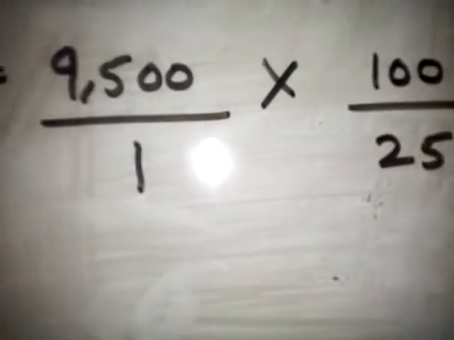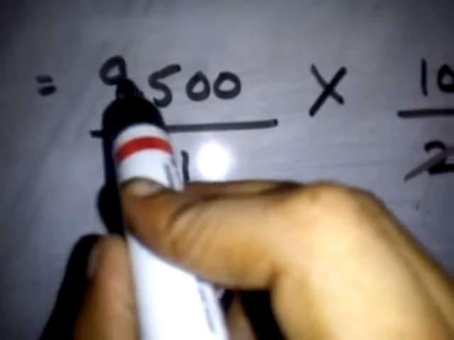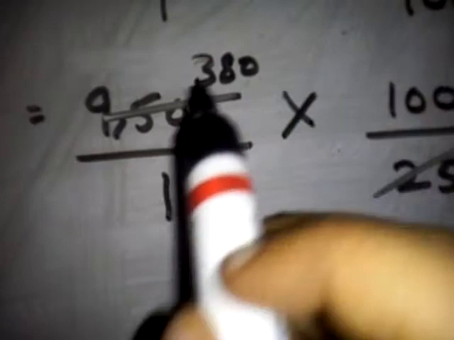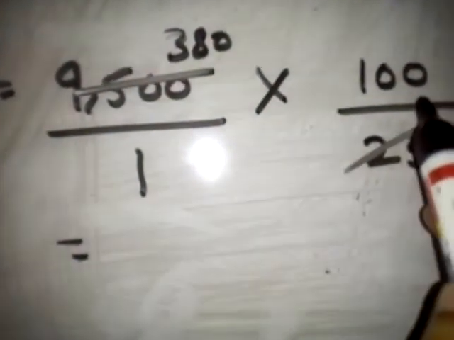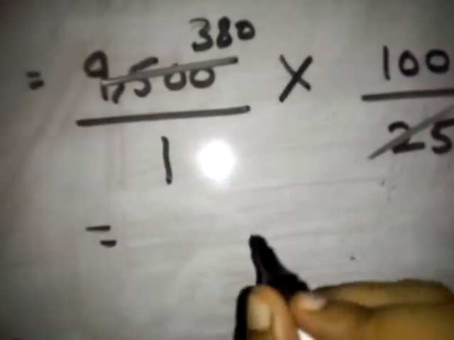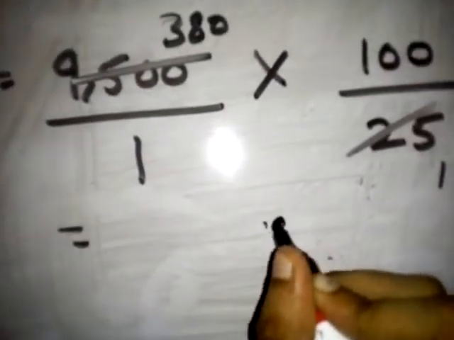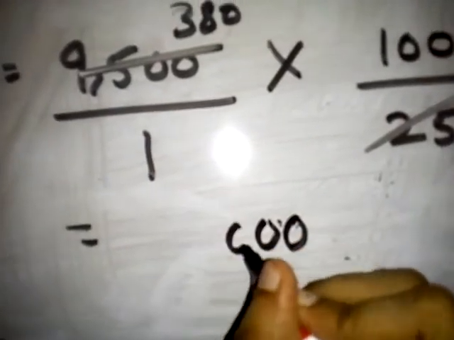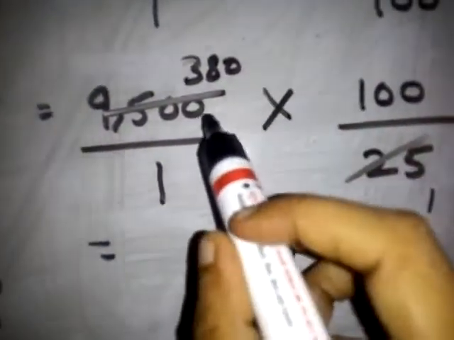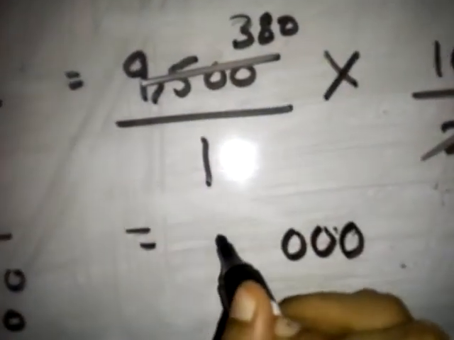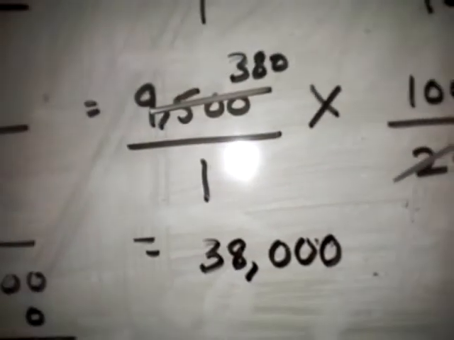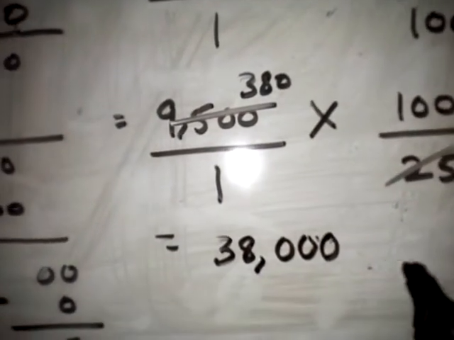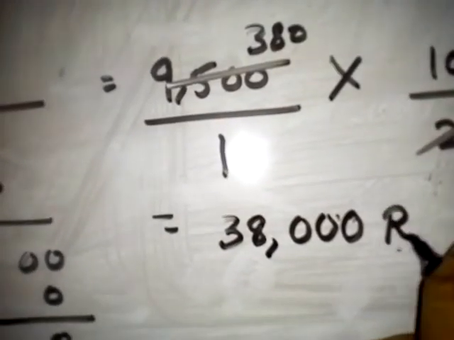So now do the cancellation. 25 ones are 25, 380 is the quotient you got after dividing. Now multiply this 380 into 100. How many zeros are there? Count first, 2 zeros are there. This is simple multiplication I am teaching. 38 ones are 38. So I am getting the cost of 1 quintal of Irada is 38,000 rupees.